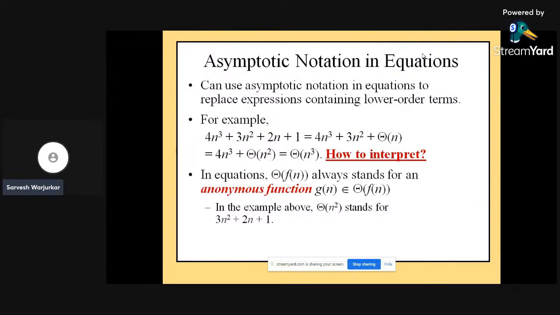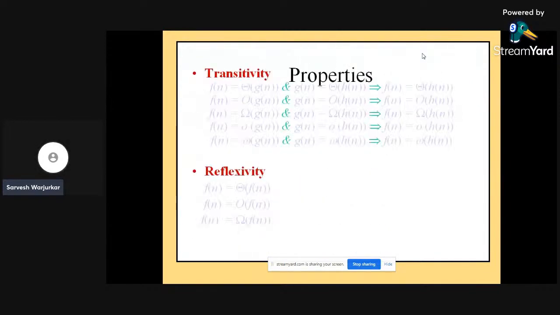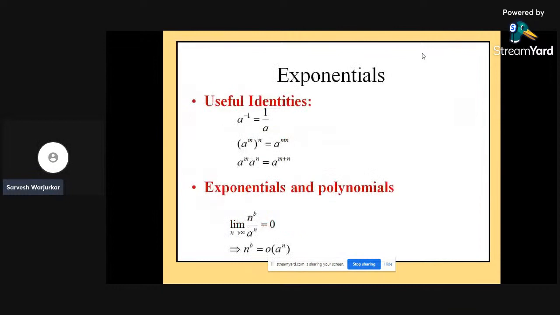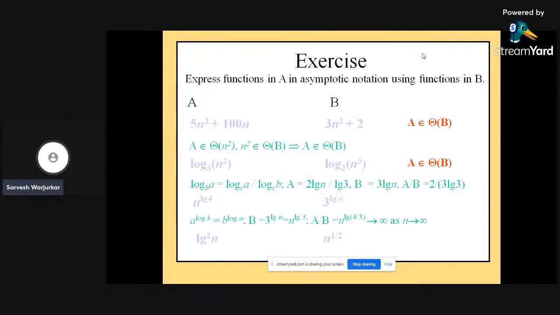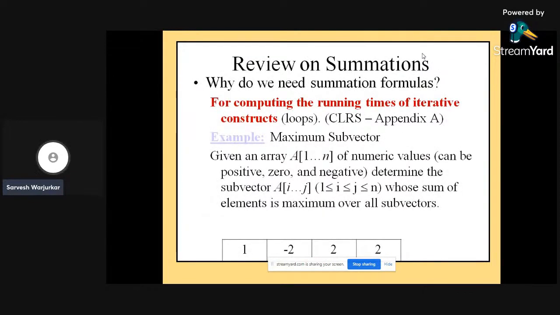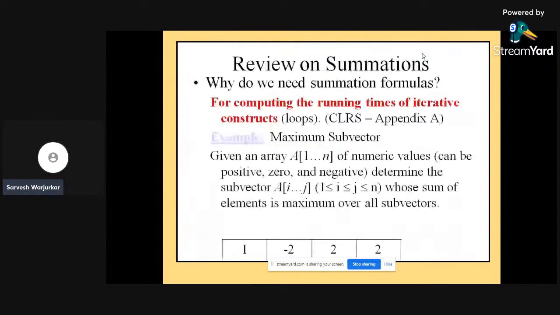Lastly, asymptotic notation in an equation is like this asymptotic function, and these small notations are again properties of that thing. Lastly, we'll go with the second part of today's class, where we go with the summary and the summation, along with the various algorithms like this. We need the summation formulas for computing the running time of iterative constructs like loops, that's CLRS, that may be there.